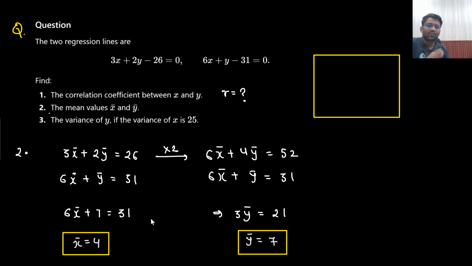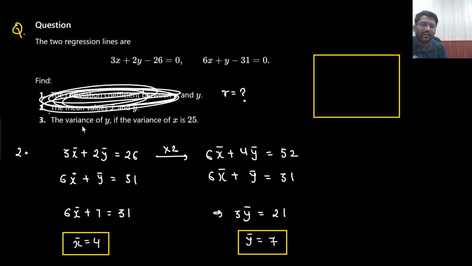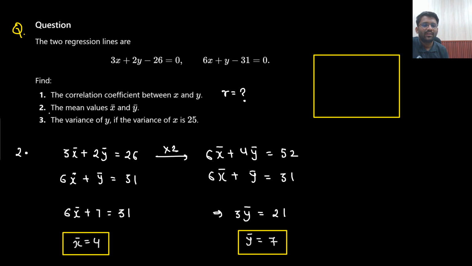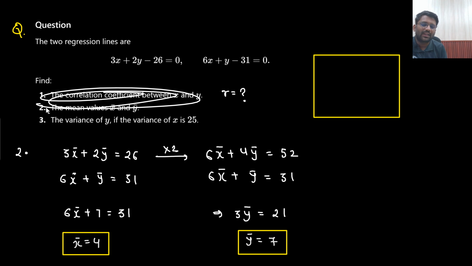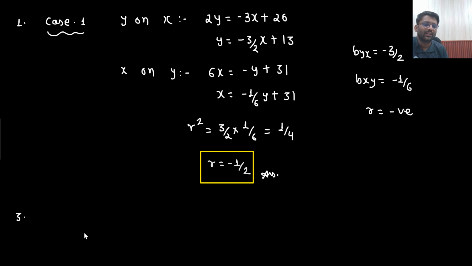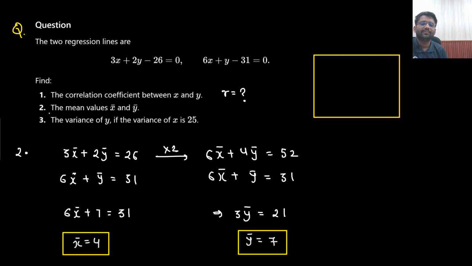Now the third question: variance of y if the variance of x is 25. Let's just say these two questions were not given. I directly need to find out the variance of y if the variance of x is 25. What you would do? Sir, they are talking about the variance of y. What I need to find out? Now I am solving in a manner that these two things are not even given. They are directly asking the variance of y if the variance of x is 25. How will you think? Now, I am supposed to find out the variance of y, and the variance of x is given, which is equal to 25.